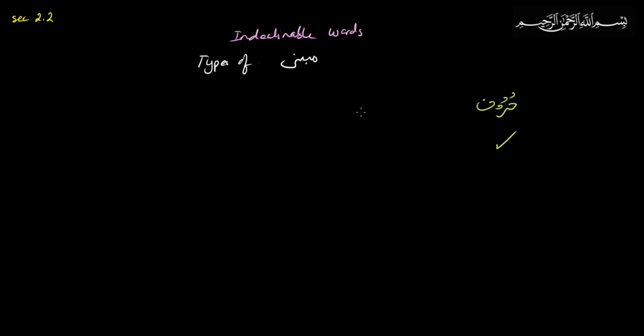Now we talk about fi'l. If you remember, among fi'l there are different types: fi'l madi, fi'l mudari, fi'l amr, and fi'l nahi. Let's talk about al-madi and al-mudari, and then the third type is fi'l amr.